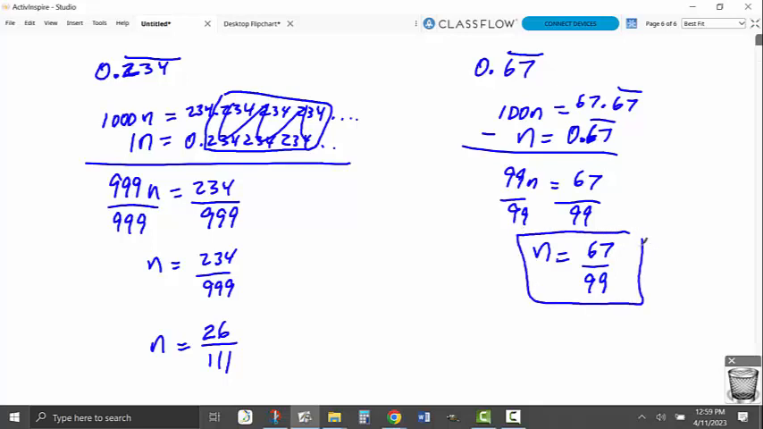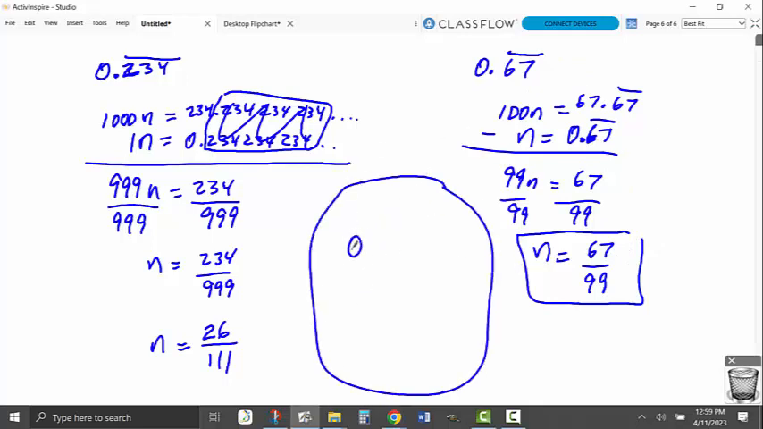Okay, now your job. I want you to go try this algebra, this math, and figure out 0.98 bar. Show the algebra for 0.98 bar. Practice it. Go ahead and pause your video, practice that, and make sure that you can do this math.